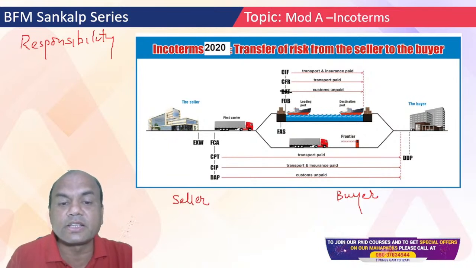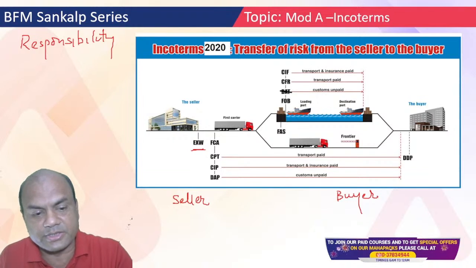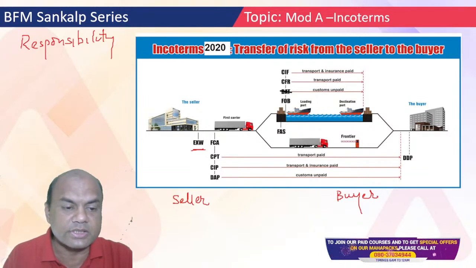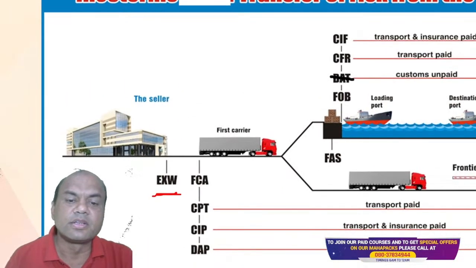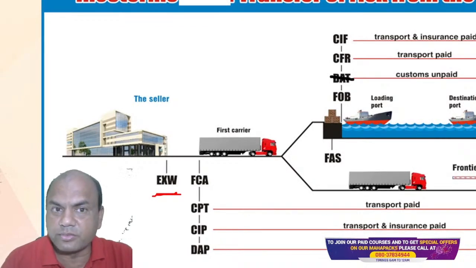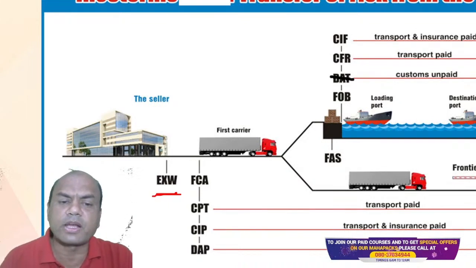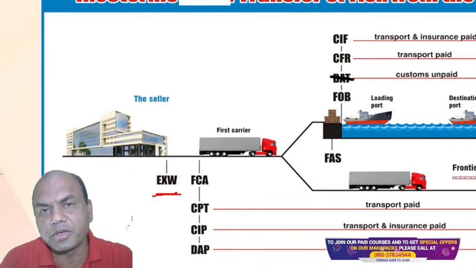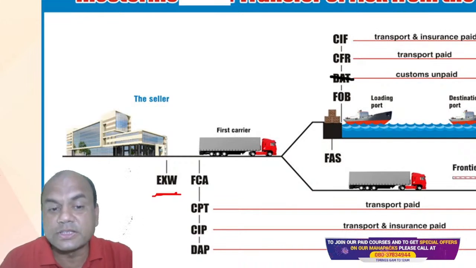Suppose, let's take the first Incoterm, Ex Works. What is Ex Works? If this is my factory, let me expand this so it becomes easier for you to understand. Suppose the seller says, I will manufacture these goods and put them in front of my factory. I won't give them to you anywhere else. Just in front of my factory, I'll place them. You pay me and take these goods from here. How you take them, that's not my concern. So this is known as Ex Works.